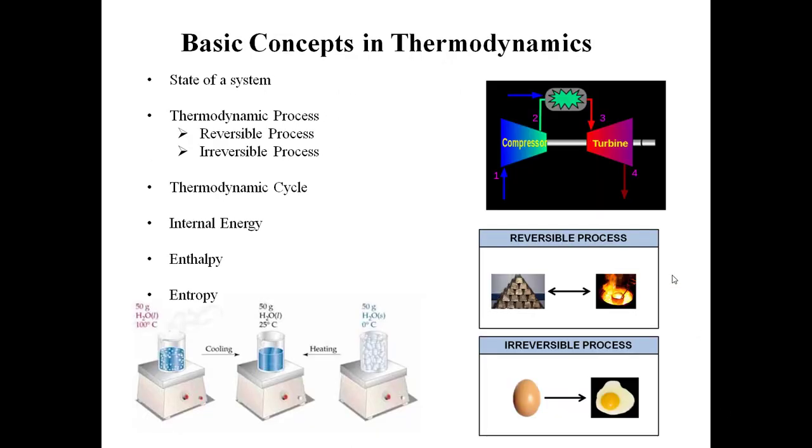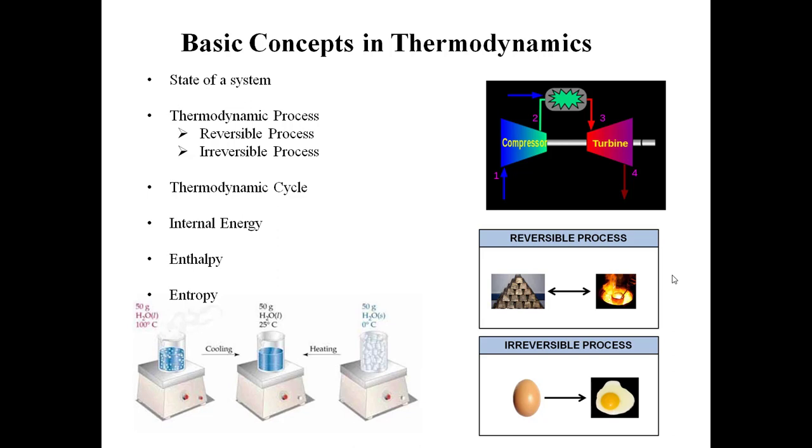Now if I look at the basic concepts of thermodynamics, these are the terminology which we use in thermodynamics. The first one is the state of a system. What does the state of a system refer to? It refers to the properties of a system, whether it may be temperature, weight, or color.